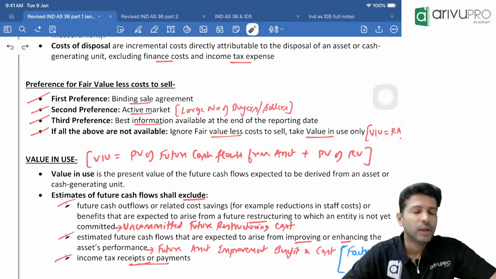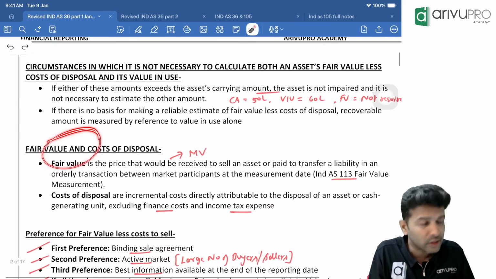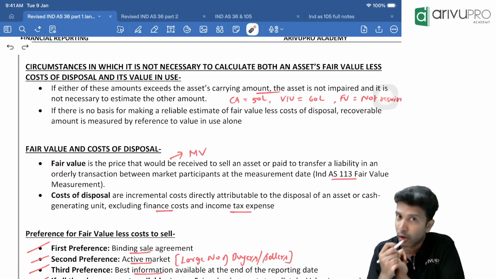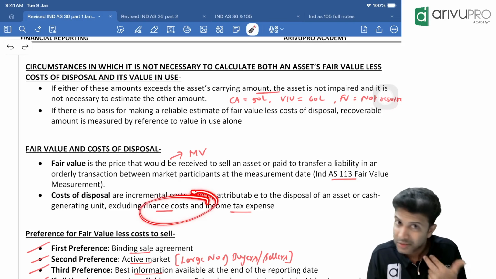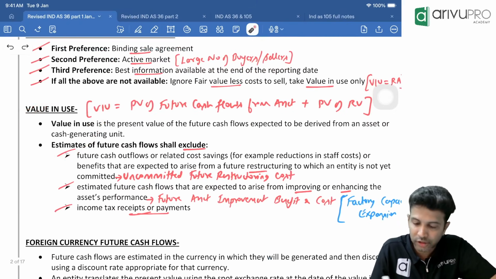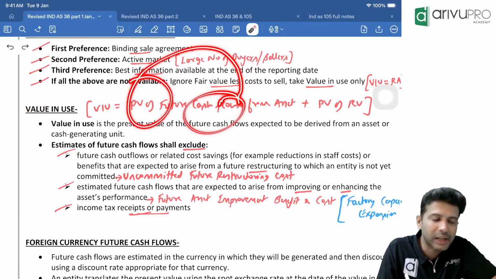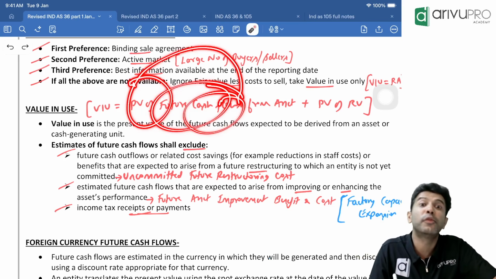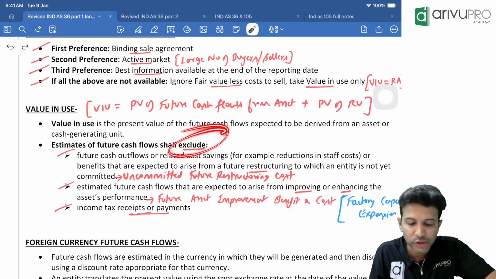So let's move on. Now, people, when you're finding value in use, like when you found the fair value less cost to sell, I told you a few things should be excluded, like income tax. If you have any provision for income tax, it is not your selling expense. Finance cost is not your selling expense. There were some exclusions. Similarly, when you're finding value in use also, because we have to estimate future cash flows, correct? That future cash flows only we multiply by the discount factor and get present value. So when you are estimating future cash flows, a few things should be excluded.